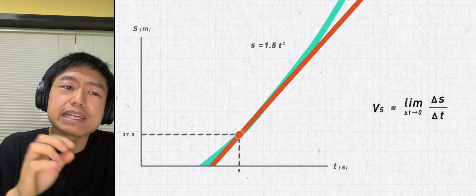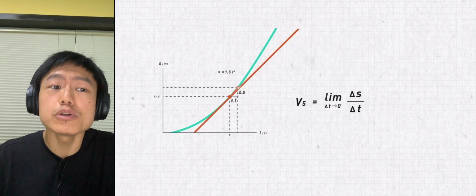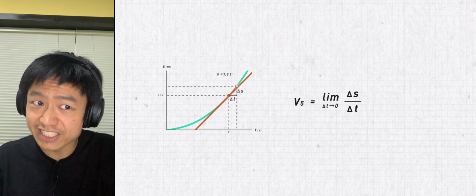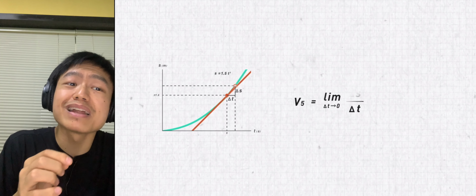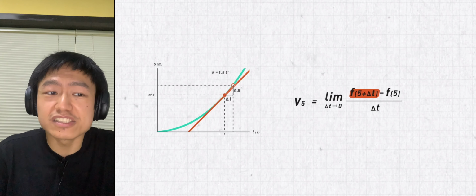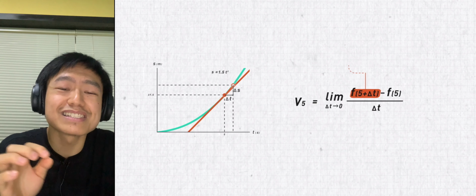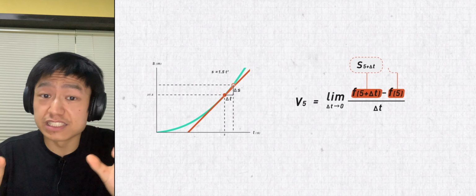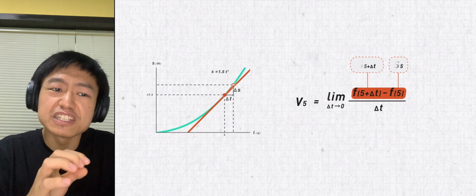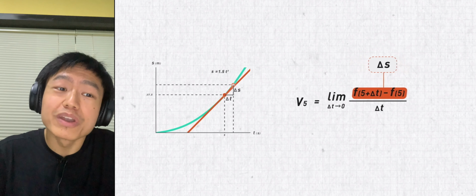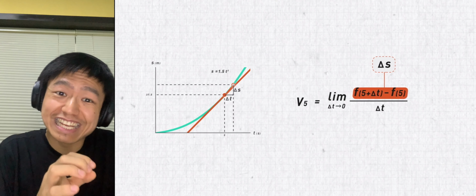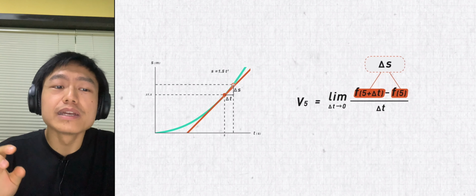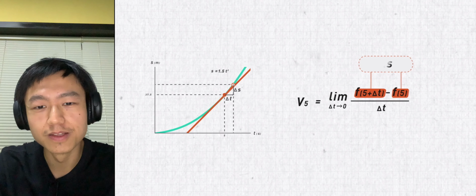We can also express the delta s in the numerator as a function of delta t. f(5 plus delta t) represents the distance at 5 plus delta t, and f(5) represents the distance at the 5th second. If the two are subtracted, we get their difference, which is delta s. The two can be further expanded.